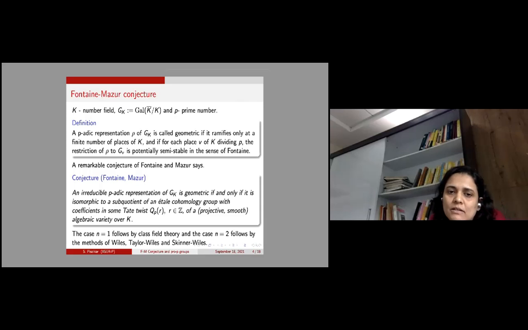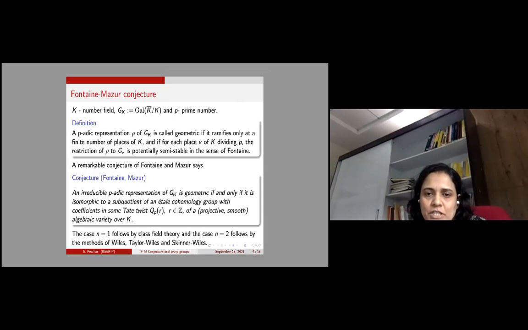Point is that although this conjecture is so important, there are actually some delicate things about it which are missing from the literature. Maybe they are known to the experts. So what we have done in our manuscript is to write down in detail all these missing links. For example, the case n equal to 1, why it follows from class field theory.